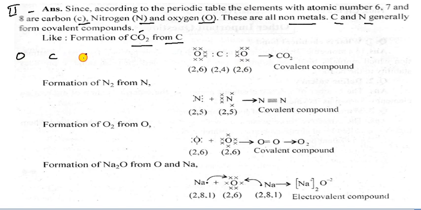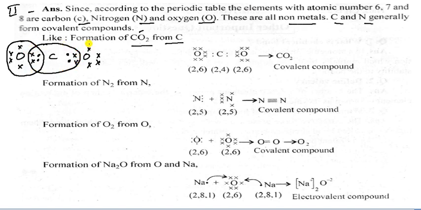How does it form? You can see here: 1 oxygen, 1 carbon and 1 oxygen. Carbon has 4 electrons, 1, 2, 3 and 4. Each oxygen has 6 electrons. You can draw this, and they share electrons like this structure; carbon shares with one oxygen and also with the other oxygen. So they form double bonds between oxygen and carbon. That is the carbon dioxide covalent compound.